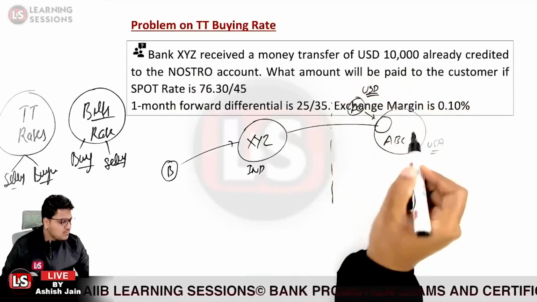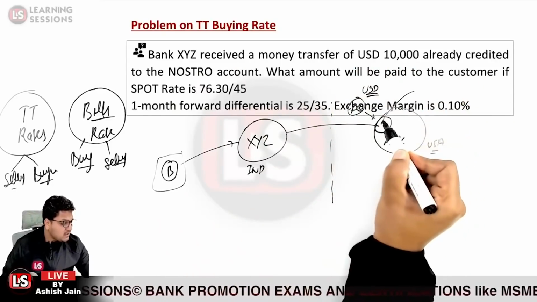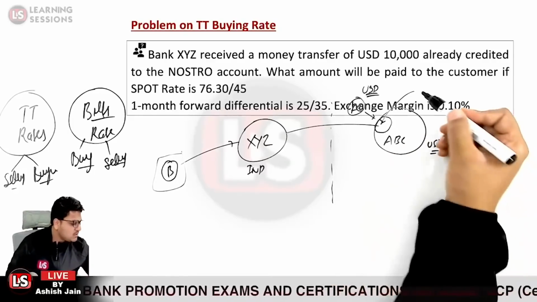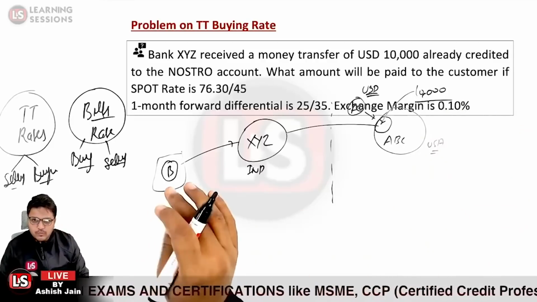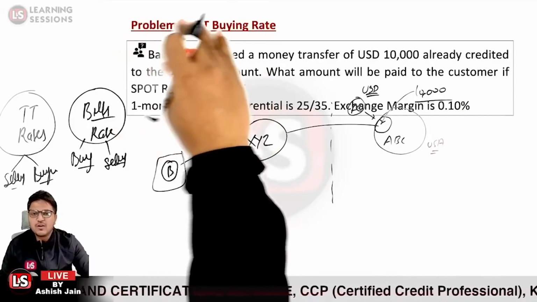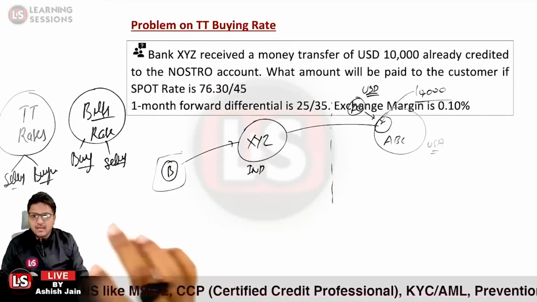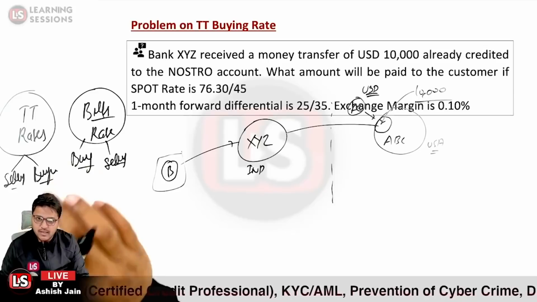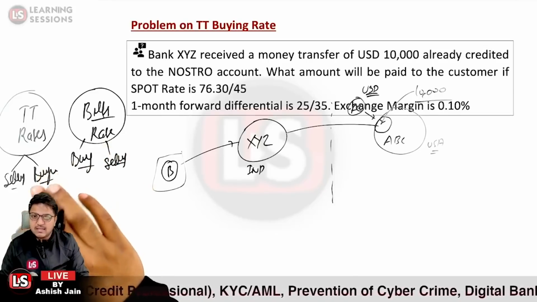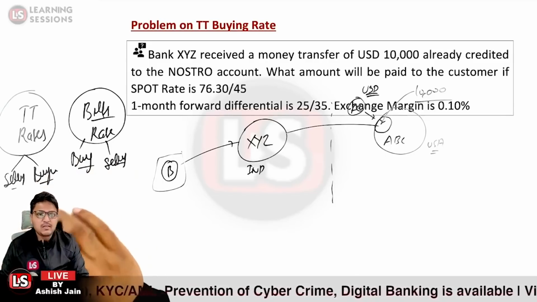Now a USD 10,000 money transfer was received in the name of person B, which is already credited in the Nostro account. Now I just told you, if this particular line is not written, the problem on TT buying rate, I already told you that in the case of the TT rates, the transaction is already settled, or the transaction is settling on the same day itself. That is where the TT rates would be applicable.